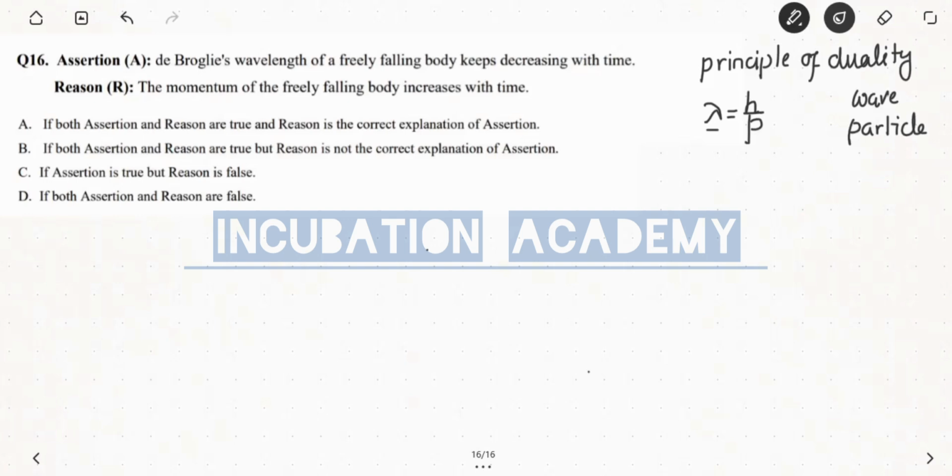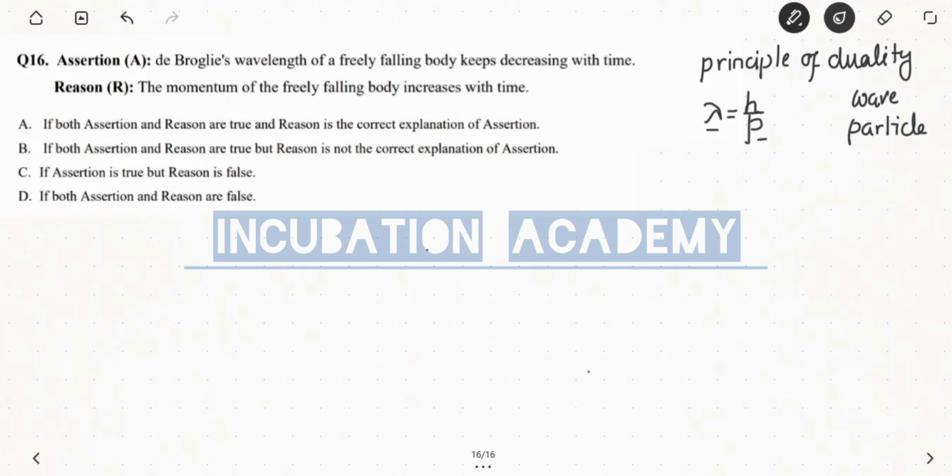On the left side of the equation there is lambda, which is basically the characteristic of the wave, and p is the momentum of the particle. So this is the bridge relationship between the wave nature and the particle nature, and here small h is Planck's constant.